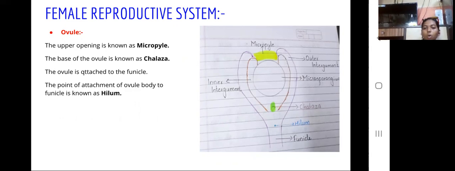The opening on the upper end is known as the micropyle, and the base end is known as the chalaza, or base of the ovule. The ovule is attached to the funicle. The point of attachment of the ovule body to the funicle is known as the hilum.